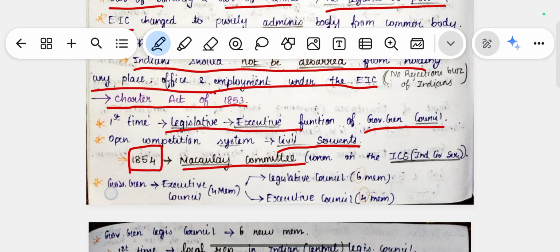The Governor General's Executive Council before that already had 4 members. Now it was divided into two councils: the Legislative Council and the Executive Council. The Legislative Council would have 6 members, and the Executive Council would have 4 members.